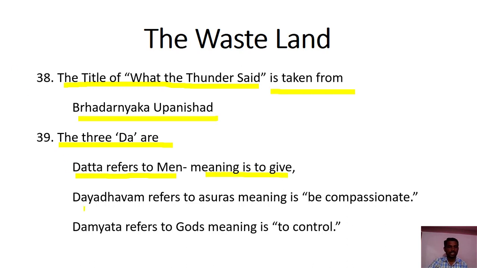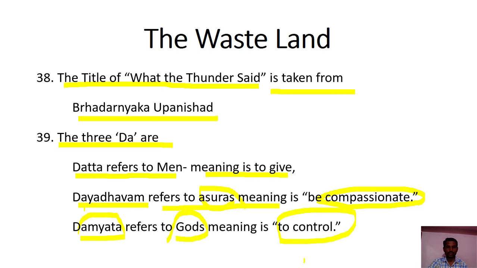Dayadhvam refers to asuras, meaning to be compassionate. Damyata refers to gods, meaning to control.